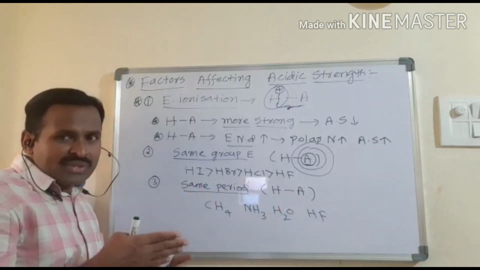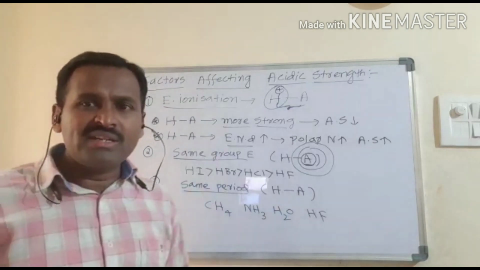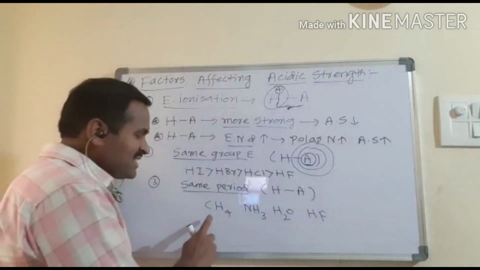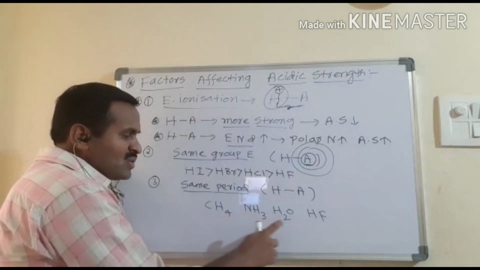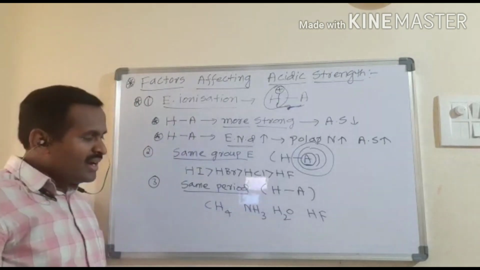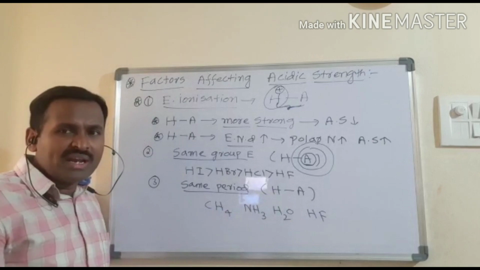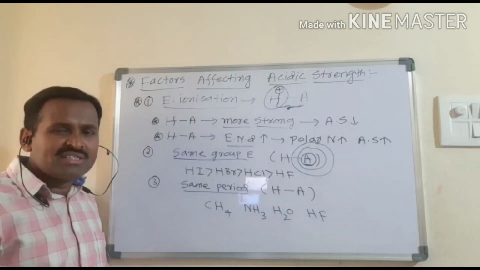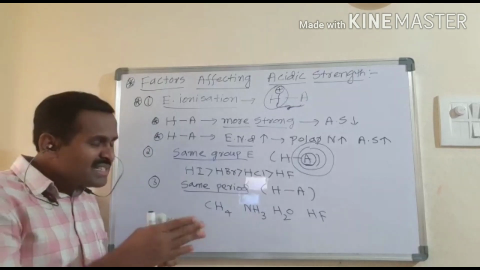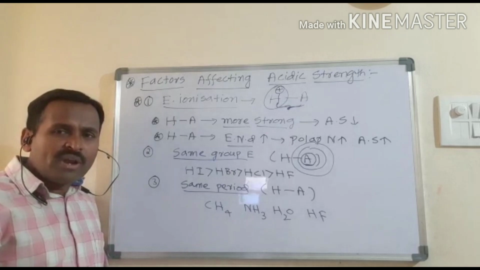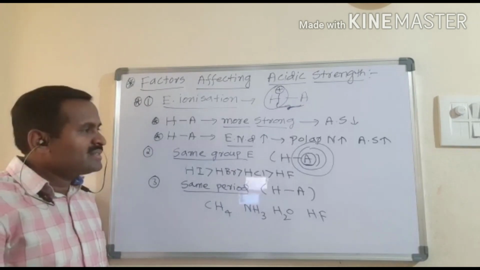So what happens? Generally, from left to right in a period, electronegativity increases. If you compare the electronegativities of carbon, nitrogen, oxygen and fluorine, electronegativity increases from carbon to fluorine. As the electronegativity increases, the polarity of the bond between hydrogen and the other atom increases.